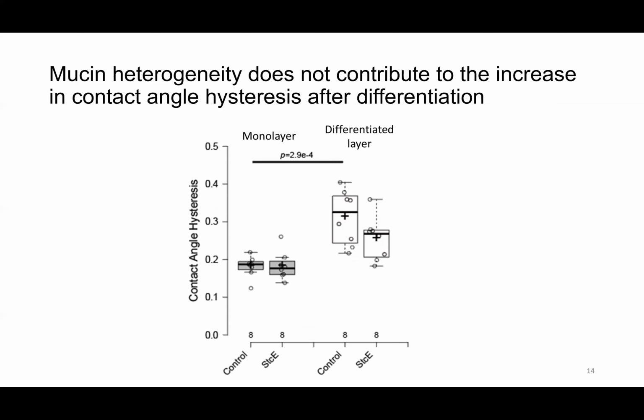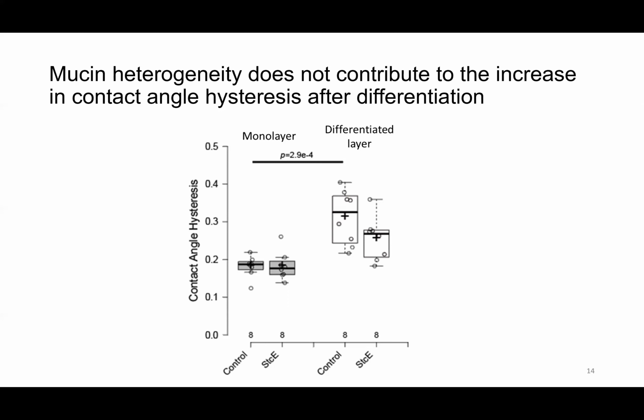This leads us to ask why we're seeing this increase in the hysteresis after the differentiation process. Previously, Yanez-Soto and co-workers hypothesized that the heterogeneity of mucin expression on the epithelial surface might have contributed to this increase.